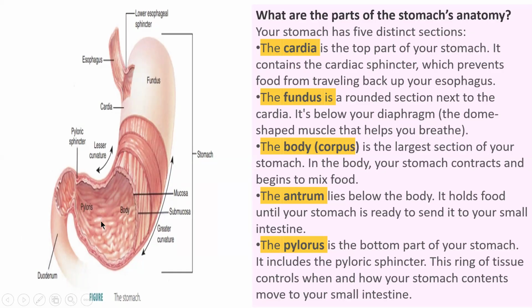Then next is the antrum. The antrum is below the body, which holds food until your stomach is ready to send it to your small intestine. Next is the pylorus, the bottom part of your stomach. There is a ring of tissue which helps your stomach move this chyme to the small intestine. So the mnemonic is chalo friends bap.